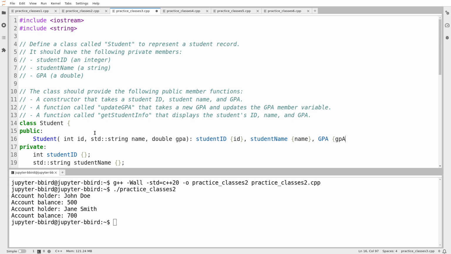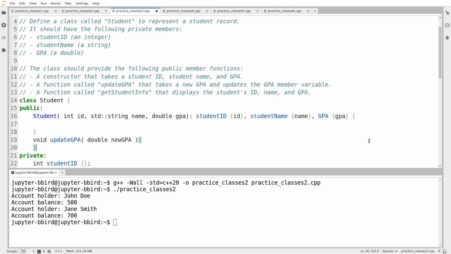I keep reflexively typing GPT instead of GPA, so that's a sign of where my mind has been going these days. And then I do nothing in the constructor because all I was doing was initialize. I need a function called update GPA, so I'm going to say void update GPA that takes a new GPA and updates the GPA member variable.